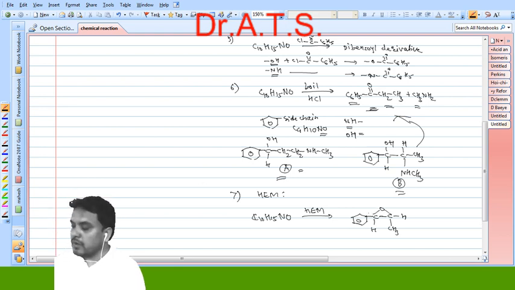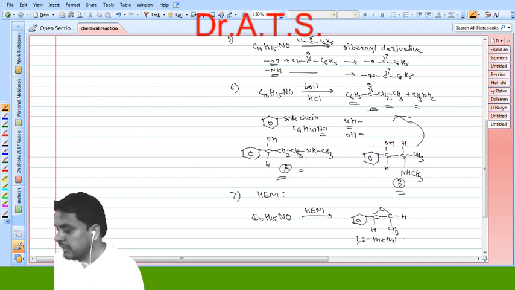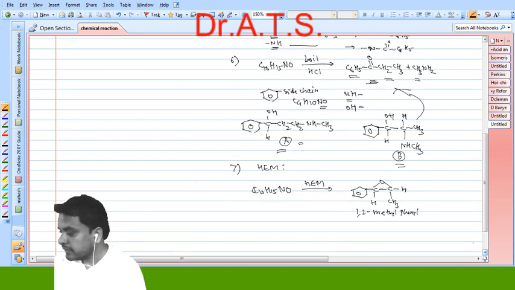So this product is called 1,2 methyl phenyl ethylene oxide. So this is the product which is obtained after the Hofmann exhaustive methylation of the ephedrine alkaloid. So this product is expected.